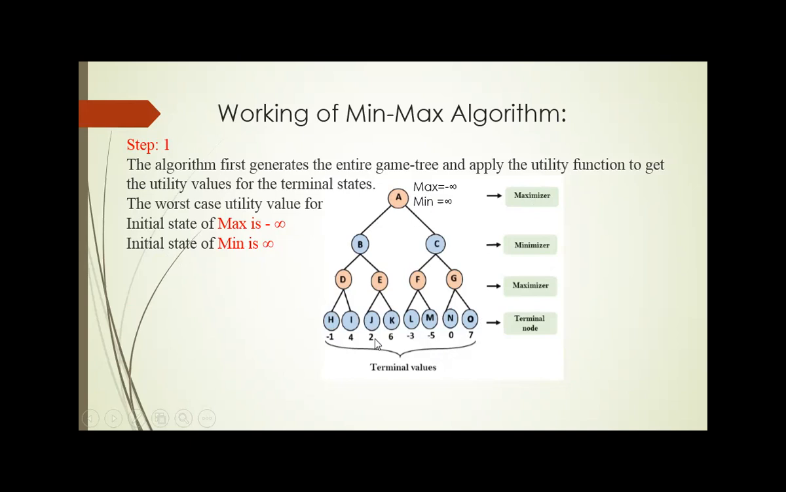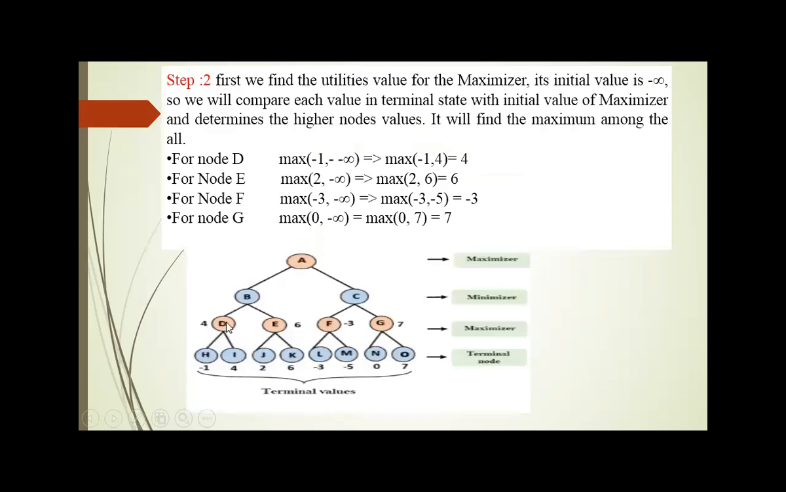So now we are working in the backward direction to find the utility values for the intermediate nodes and also the utility value for the initial node. So for node D, we are going to calculate the utility value. For this, we first find its successors. There are two successors, H and I. So first it compares the value of H with the initial value. Initially we are assigning the max value as minus infinity. So it compares it with the H value.